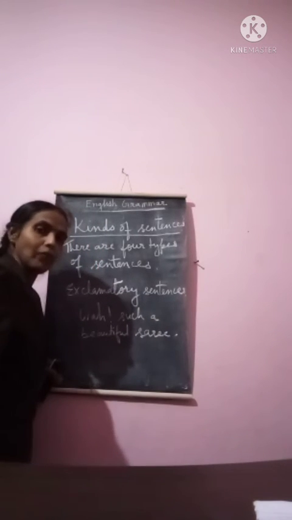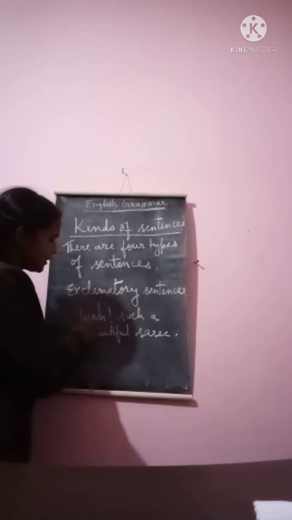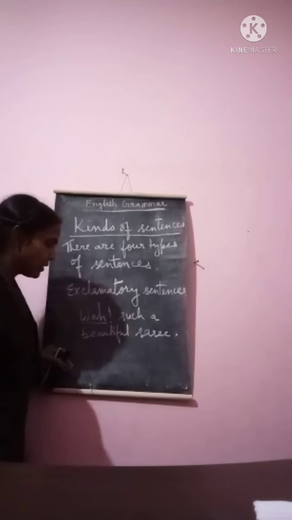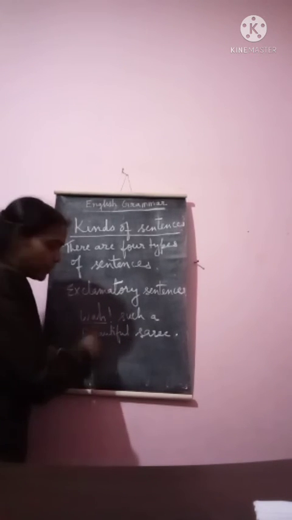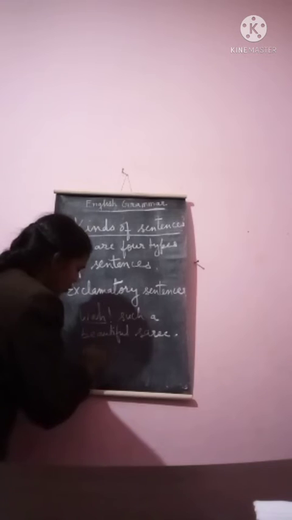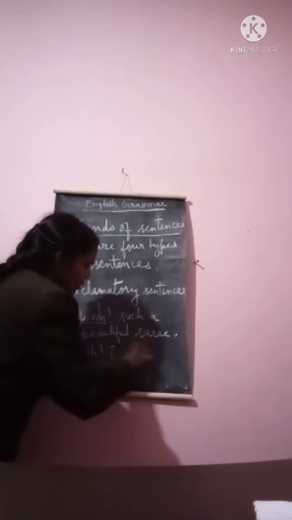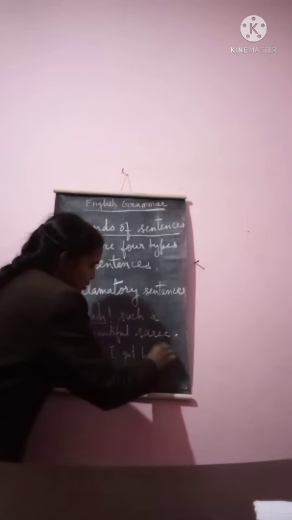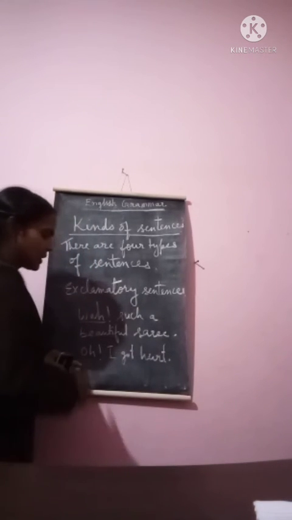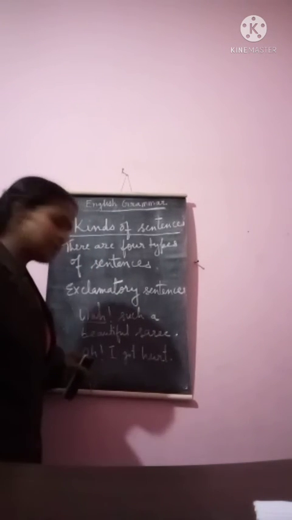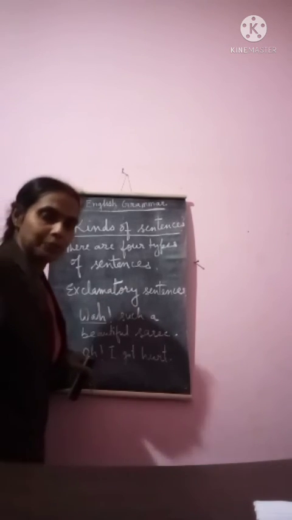This is the example of exclamatory sentence. Here, wow is the exclamatory word. Now, oh, I got hurt. So this is also an exclamatory sentence. Here, oh is the exclamation word.